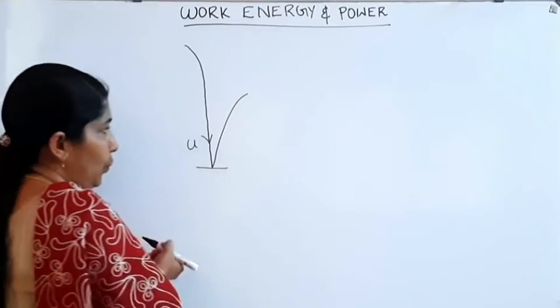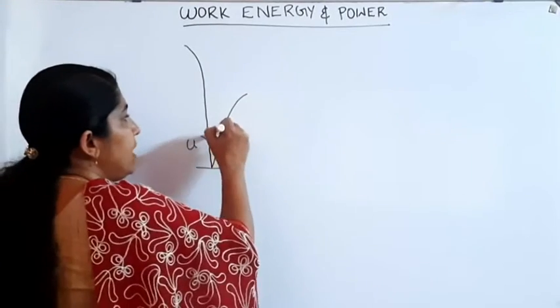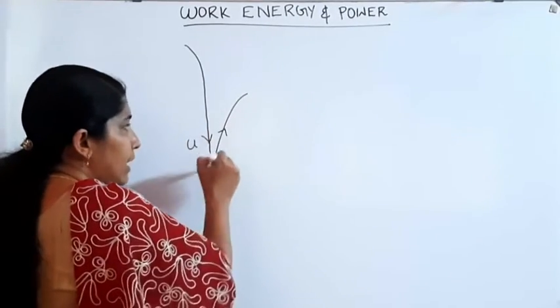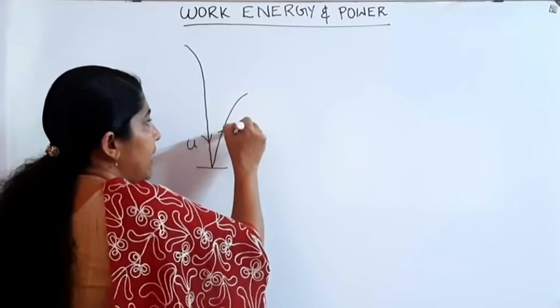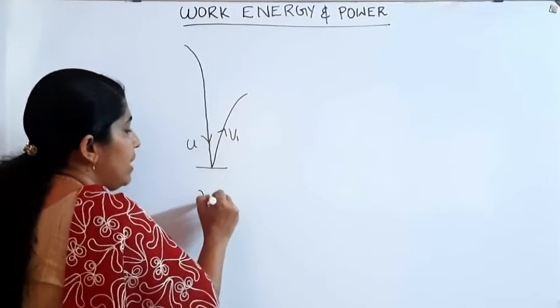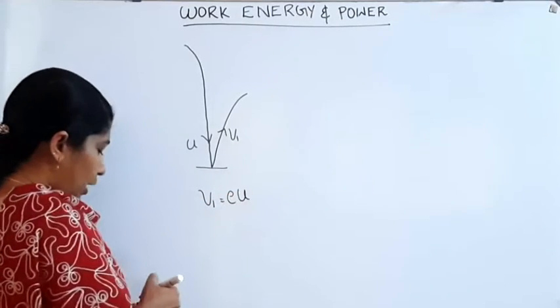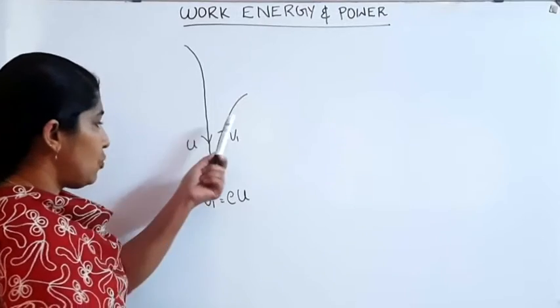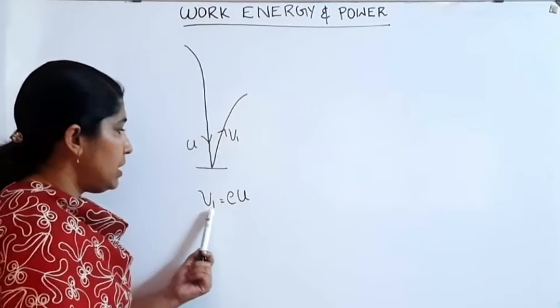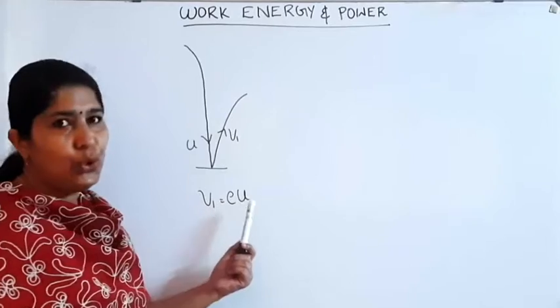When a body is dropped from a certain height, if u is the initial velocity with which that body strikes the floor, then what about the velocity with which it rebounds? The rebounding velocity can be taken as v1. That velocity v1 is equal to e into u. First rebound velocity is e into u.